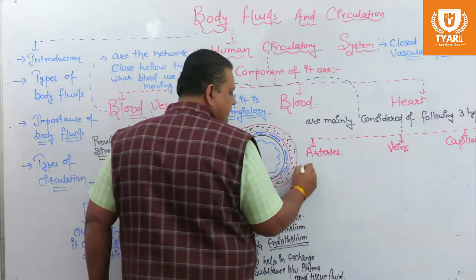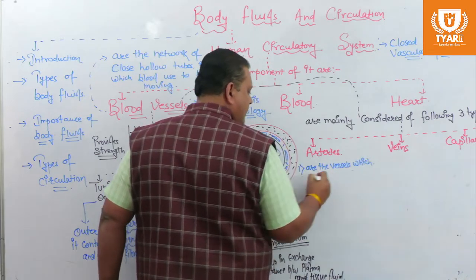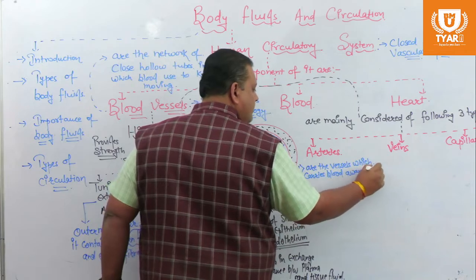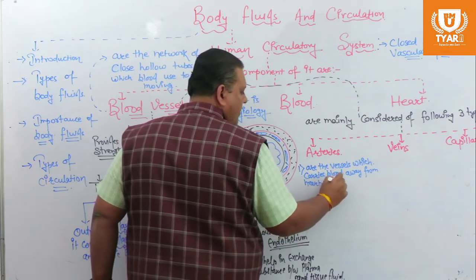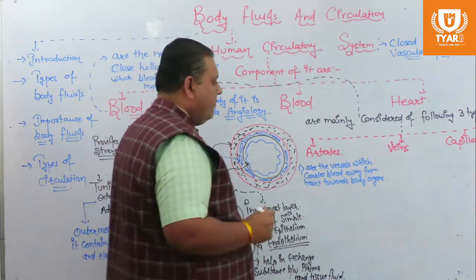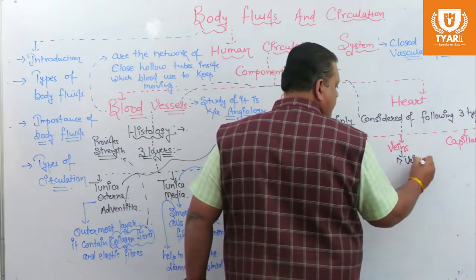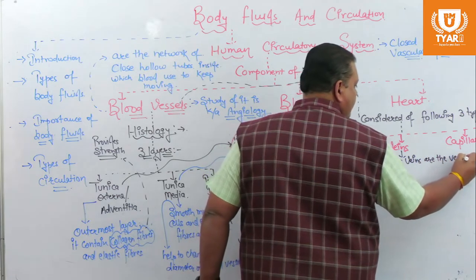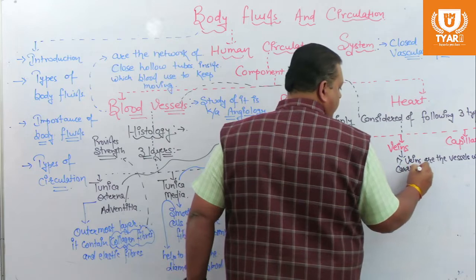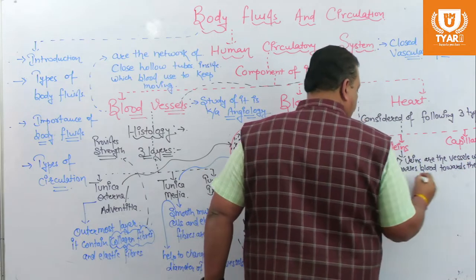Arteries are the vessels which carry blood away from the heart towards body organs, whereas veins are the vessels which carry blood towards the heart from body organs.